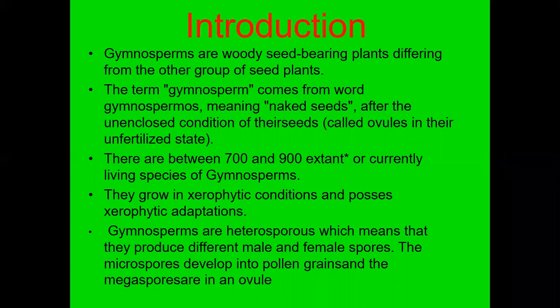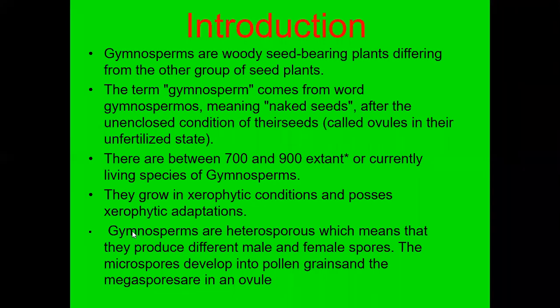If we see, there are between 700 to 900 extant or currently living species of gymnosperms. Only this number of species we find living on Earth. Most gymnosperms live in xerophytic conditions and have some kinds of adaptations.